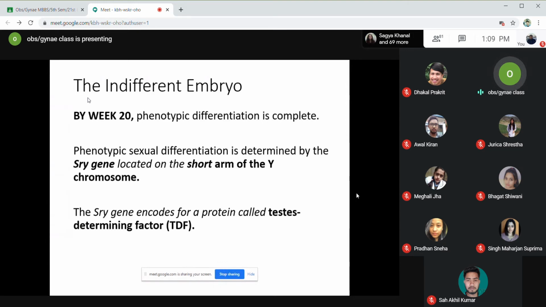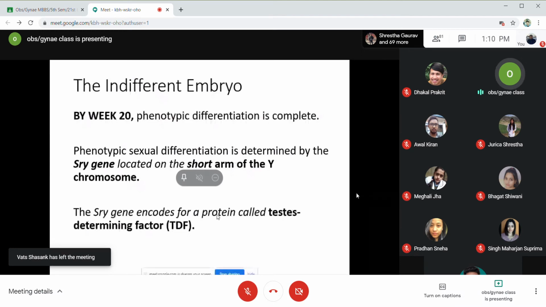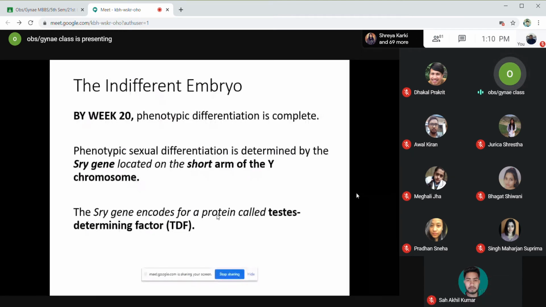The phenotypic sexual differentiation is determined by the SRY gene located on the short arm of the Y chromosome. If the embryo has a Y chromosome, then in its short arm there is a gene called the SRY gene. This gene codes for a protein called testis determining factor, or TDF. This is the main factor which helps in differentiating the gonads into the male gonad. The indifferent gonad is developed towards the male gonads.